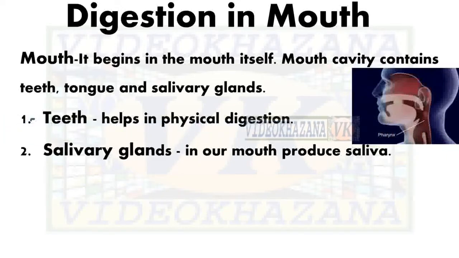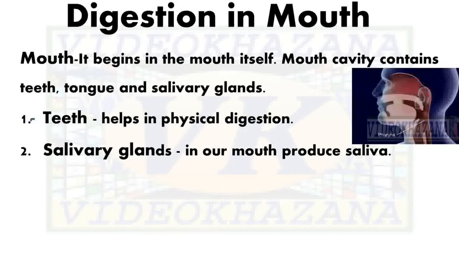Many times we eat our favorite food. Have you observed our mouth waters? This is actually saliva secreted by the salivary glands. This saliva contains an enzyme called salivary amylase, which digests the starch present in the food into sugar. Starch into sugar.